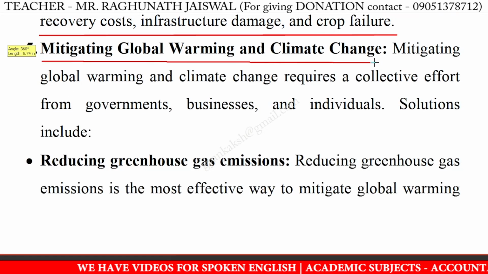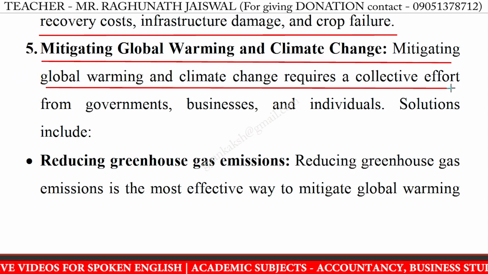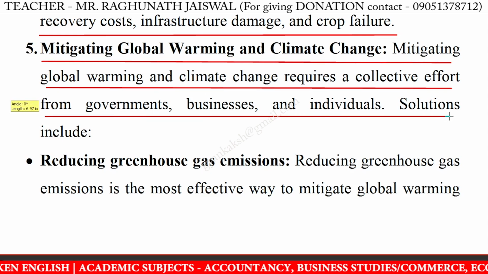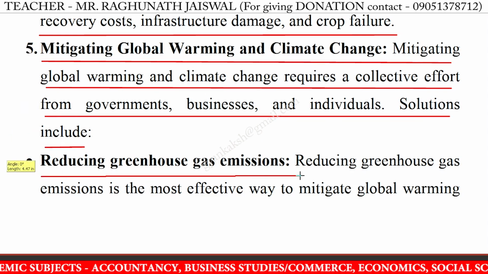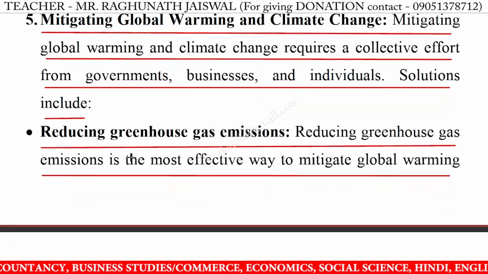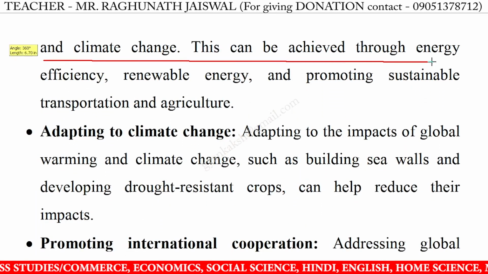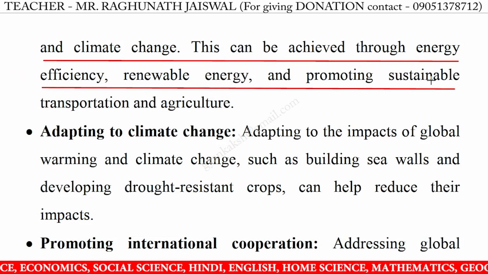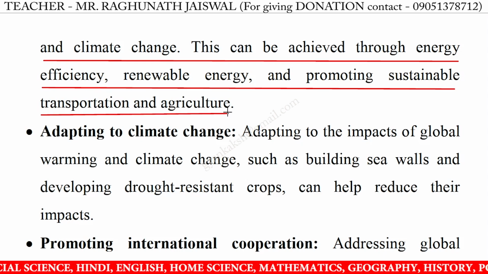Mitigating global warming and climate change. Mitigating global warming and climate change requires a collective effort from governments, businesses, and individuals. Solutions include reducing greenhouse gas emissions. Reducing greenhouse gas emissions is the most effective way to mitigate global warming and climate change. This can be achieved through energy efficiency, renewable energy, and promoting sustainable transportation and agriculture.